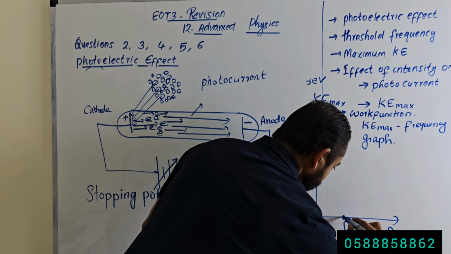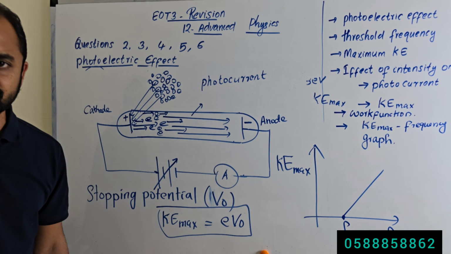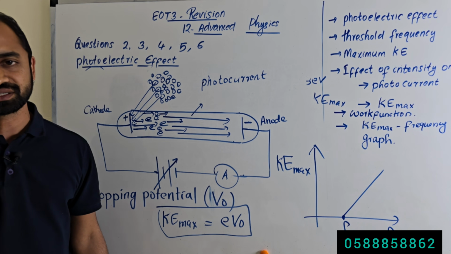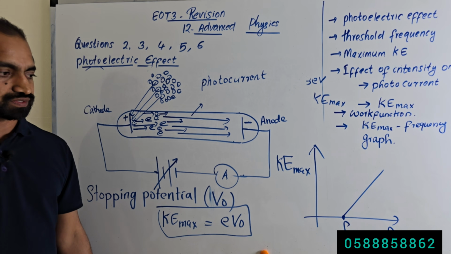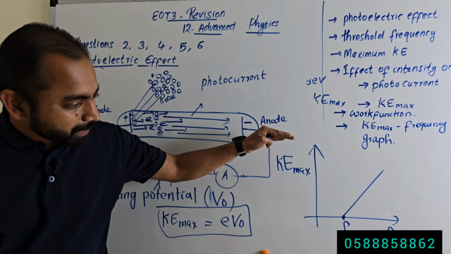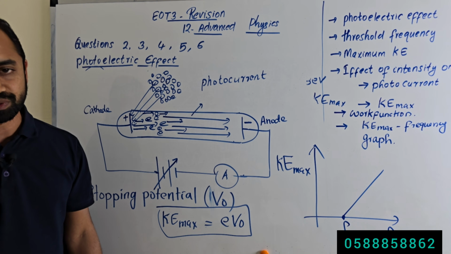Then after that, when we increase the frequency of the incident radiation, the kinetic energy also increases. So this is the shape of the graph.